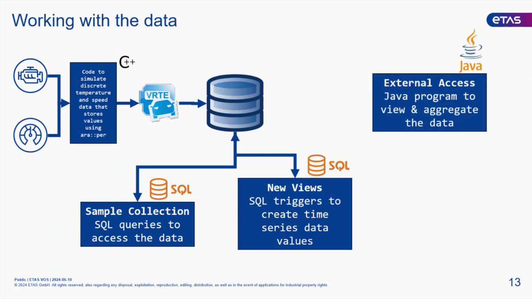And then last but not least, just for a bit of fun, we're going to show you how you can actually just use the programmatic API to access that database from an entirely separate application in an entirely separate programming language. So in this case, we're going to write a little Java application, and that's just going to pull the data out that we've got, looking at the data that's in our new views, and show us something interesting based on that.